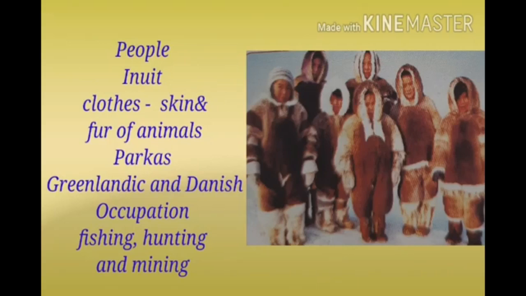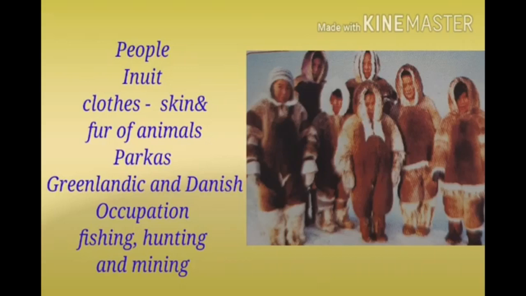One group of the native inhabitants of this region are known as the Inuits in Greenland and Russia. Children, in the past, the Inuits were nomadic. They lived in temporary houses made of blocks of ice called igloos. Most of the Inuits now live in small villages or towns on the sea coast.